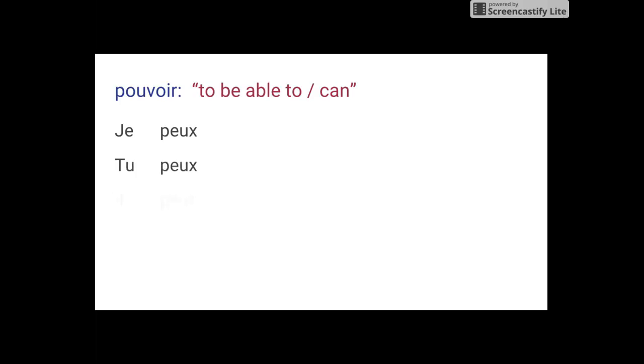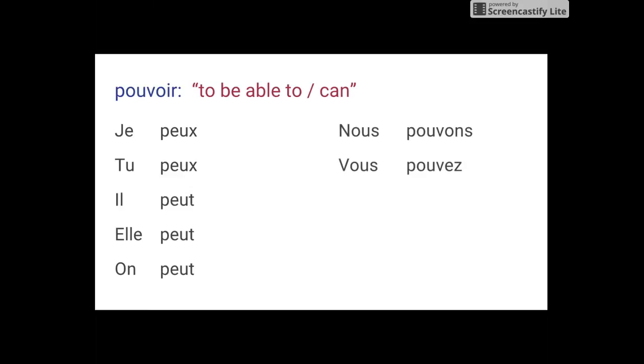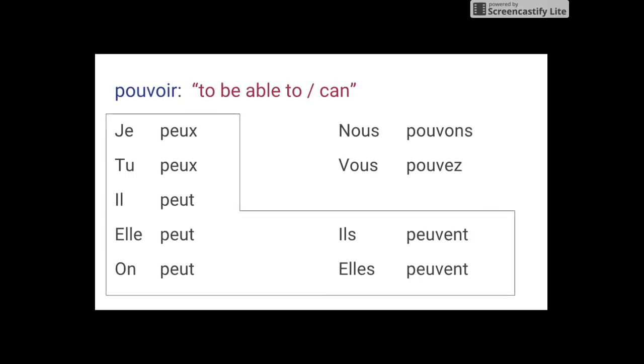Tu peux. Il peut. Elle peut. On peut. Nous pouvons. Vous pouvez. Ils peuvent. Elles peuvent. And just like vouloir, we can see that for pouvoir in our boots, or in our chaussures,